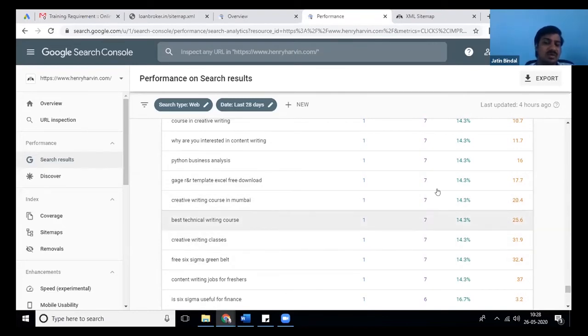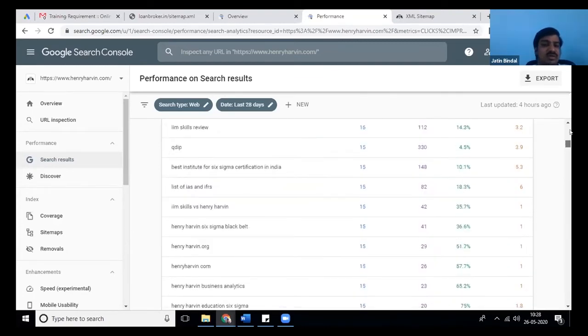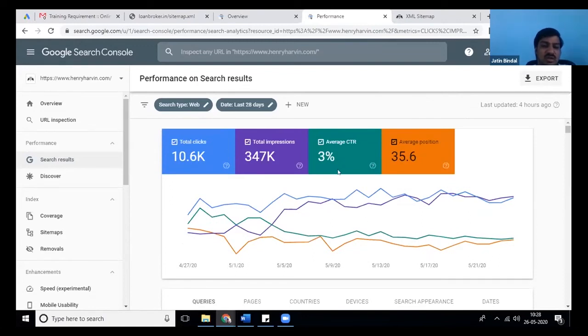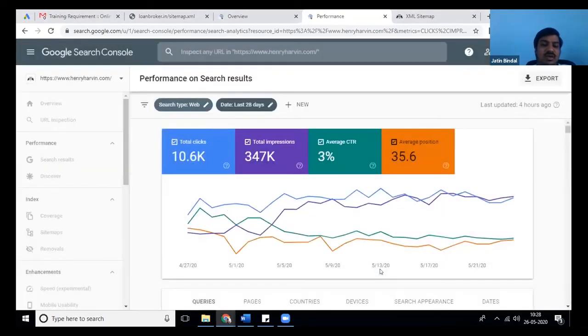But just don't compare it, because the number of clicks is one and the number of impressions is one. So this can't be the actual CTR unless and until you're getting 20, 30 clicks on a single keyword. You can't really judge the rank. This is all you can check, and in comparison you can check what has improved over a period of time.